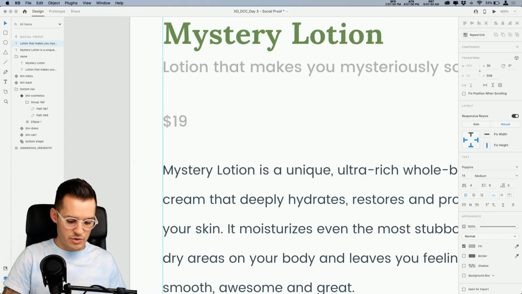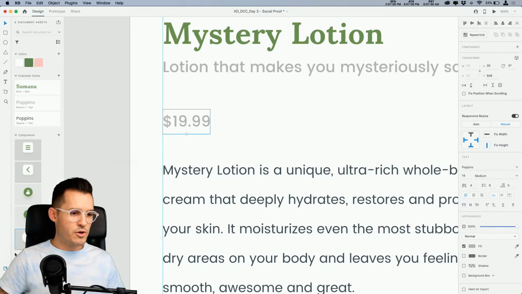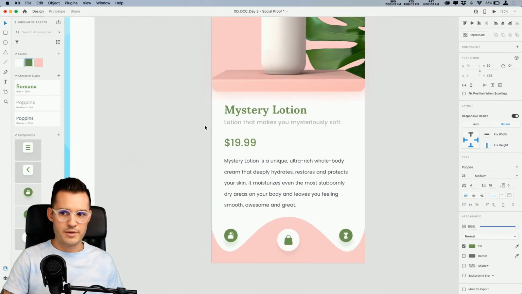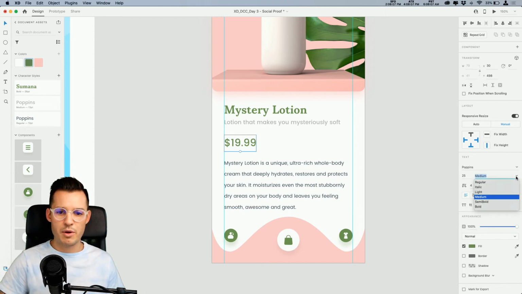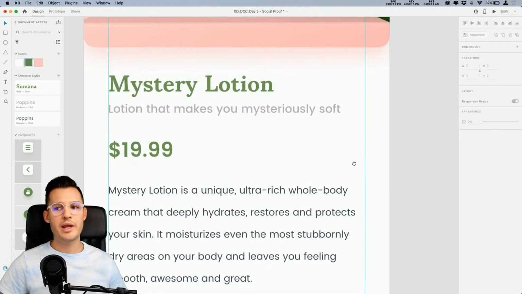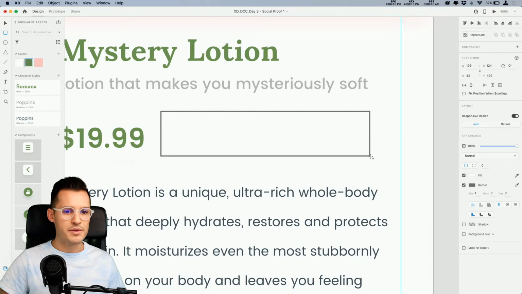And how much should this lotion cost? I don't know, maybe something like $19.99 without the apostrophe in there. That'd be good. And let's go back to our assets panel, and let's just bump this up and make this a little bit bigger for our price. Okay, we want our price to kind of stand out. And maybe we can play with some weights here. We're using Poppins for our sub-headlines. Why don't we go to semi-bold there? And I feel like we should create a quantity picker, and then let's do some component state work, shall we?